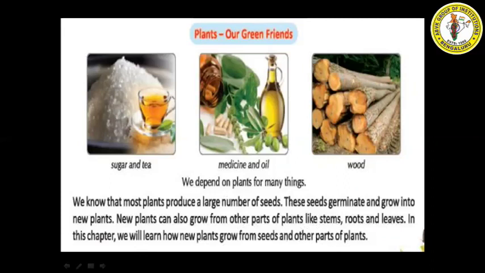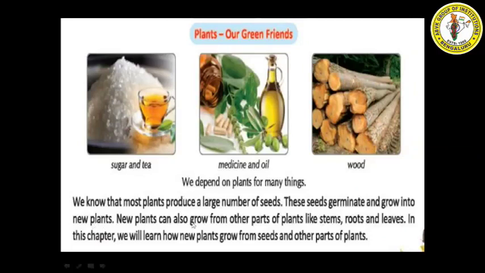As you all know, most plants produce a large number of seeds, yes? Almost all the plants or trees produce seeds, and these seeds will germinate or grow into new plants.